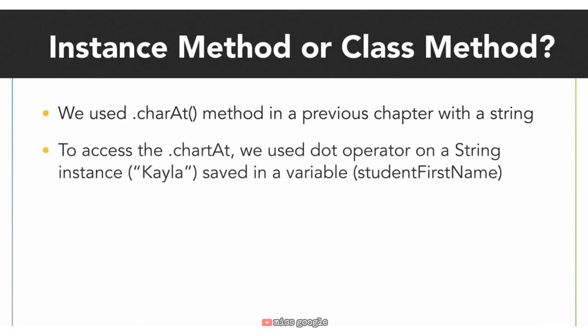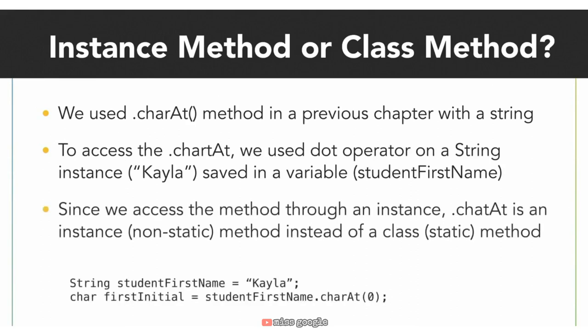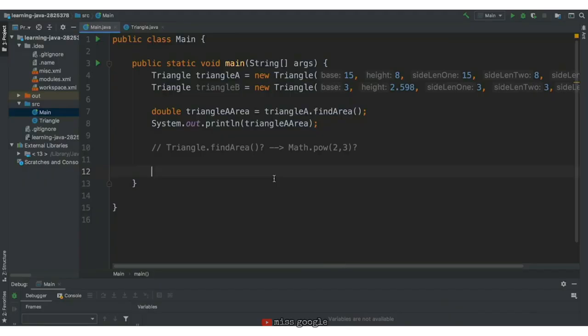In both of these cases, we used the dot operator on an instance of a string in order to get access to the charAt method. Because we used the dot operator on an instance and not the class name, charAt is an instance method and not a class method. Understanding the difference between instance methods and class methods is very important as you continue to learn Java. Let's get back to our triangle program.